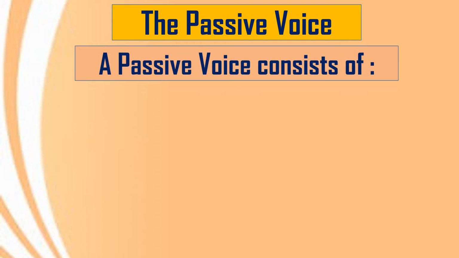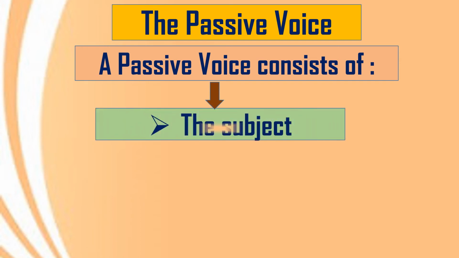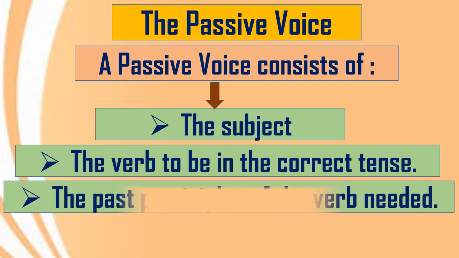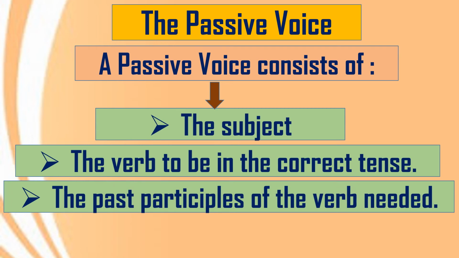Now we will see what a passive voice consists of. So it has the subject, the verb to be in the correct tense, as we have seen just now, was killed. So form of to be in the correct tense and the past participle of the verb needed, pp. Car was driven, or killed. So you should know the third form of the verb of that tense. So the past participle of the verb is needed over here.